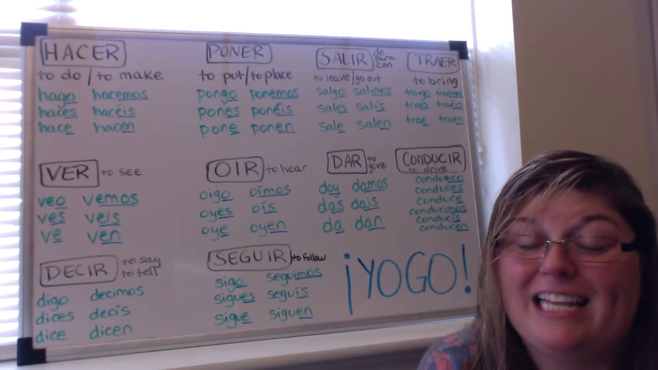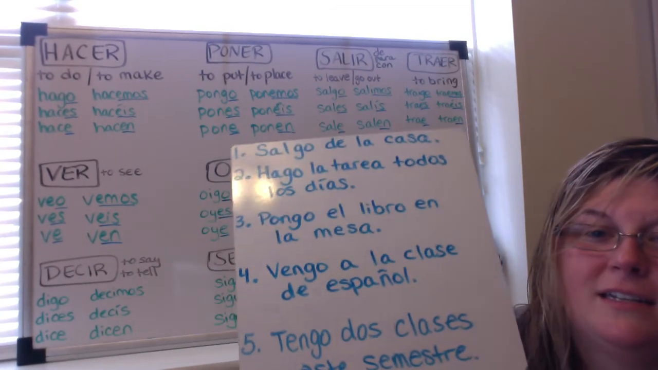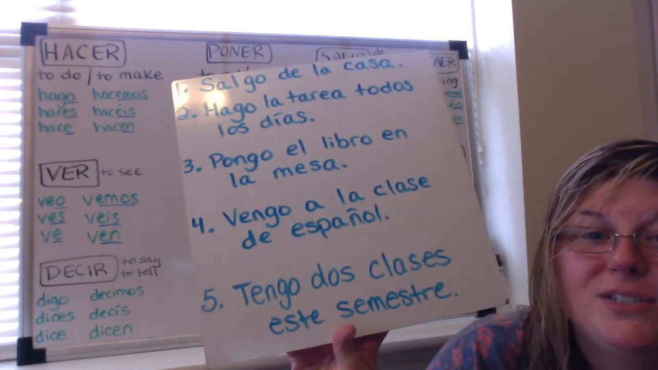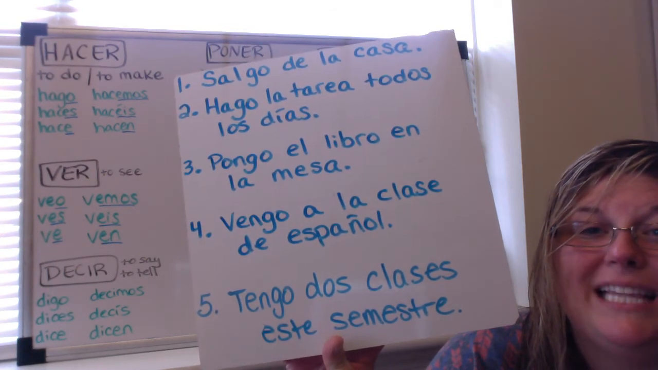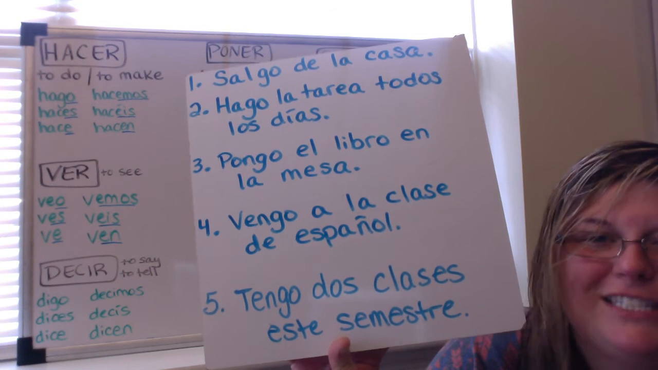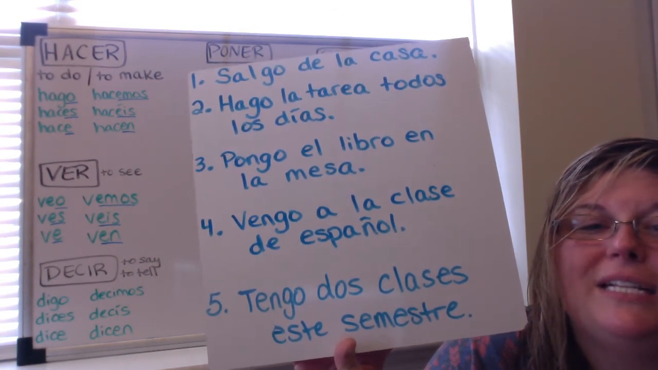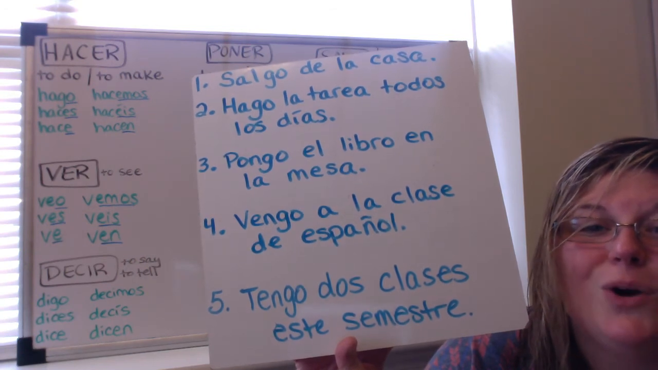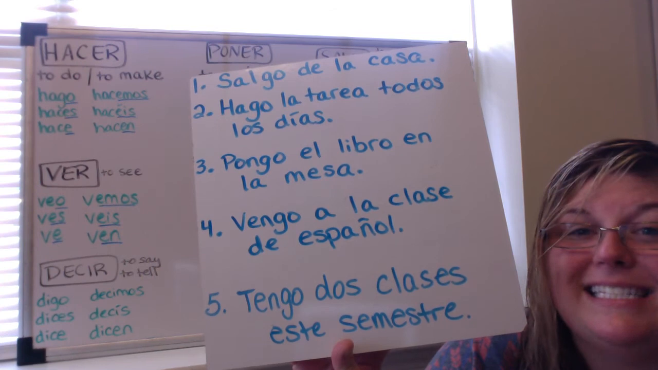Let's go over the answers and see how you did. All right, so the first one, I leave the house, implying that I leave from the house. Salgo de la casa. If you put mi casa, that's fine. Salgo de mi casa, salgo de la casa. Number 2, I do the homework every day. Hago la tarea todos los días. Todos los días means every day.